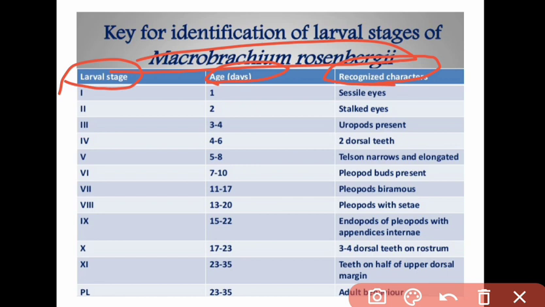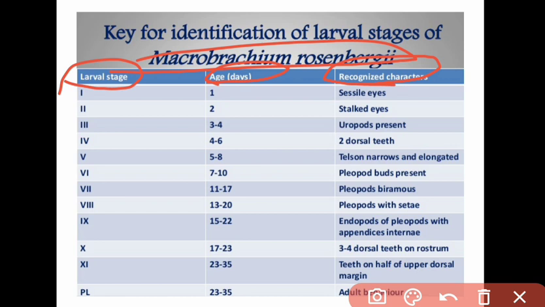Fourth larval stage is present between 4 to 6 days, 2 dorsal teeth are present. Fifth stage is present between 5th to 8th day, tail shell narrow and elongated. On the 6th stage, it will take 7 to 10 days, and the pleopod bud present. On 7th stage, 11 to 17 days are taken.